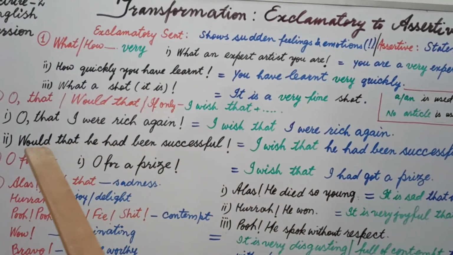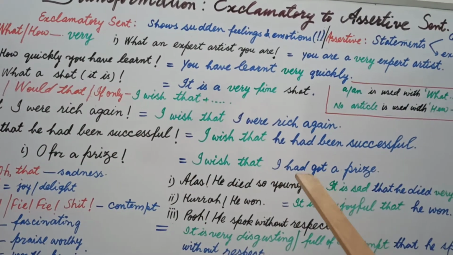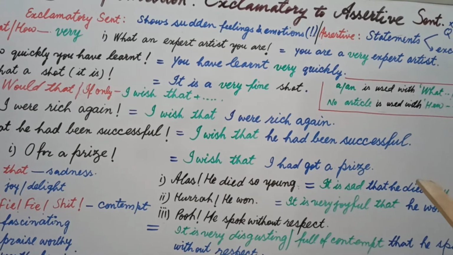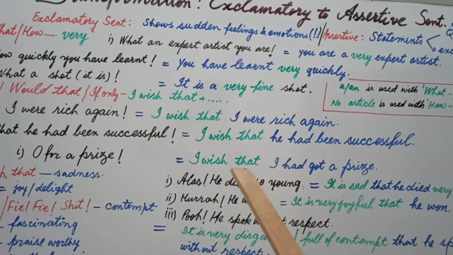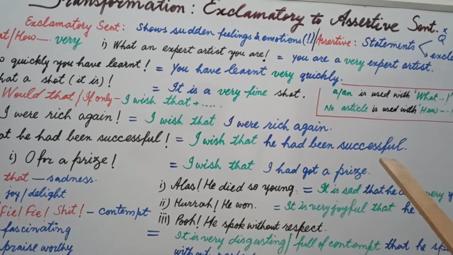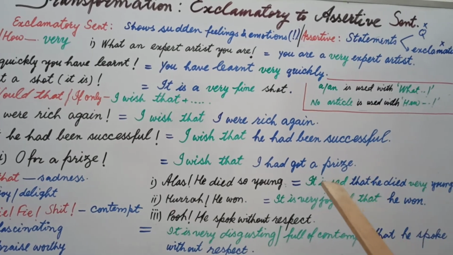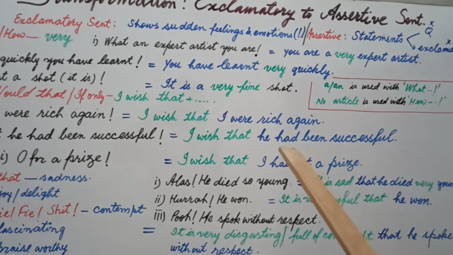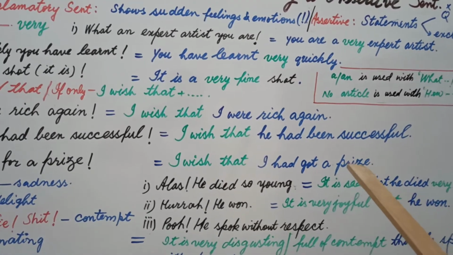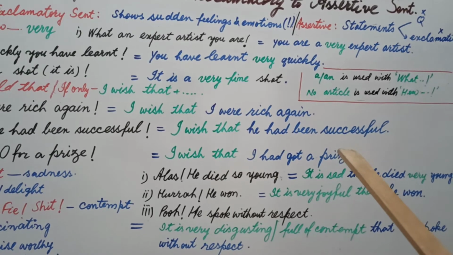If we use second form after would that, after oh that, after if only, after I wish that, it shows it's for future. If I write I wish that he got successful, got means second form, then it is for future, that I want to be successful. If you say I had been successful, it means you are talking about your past, that is past, now you cannot do anything there.